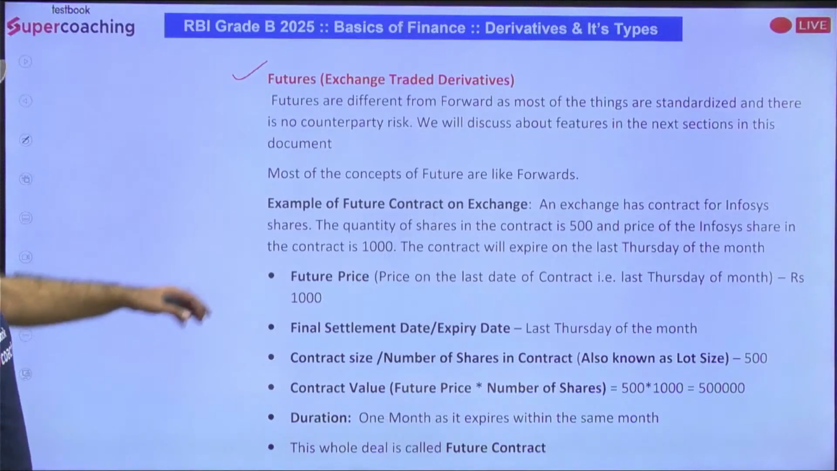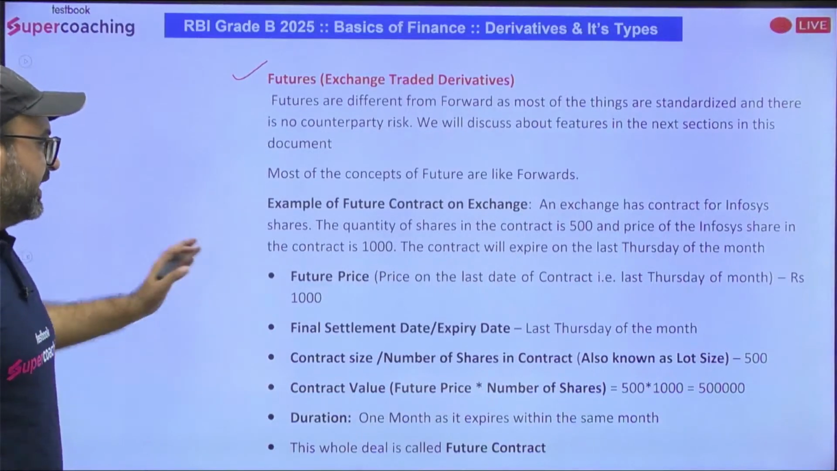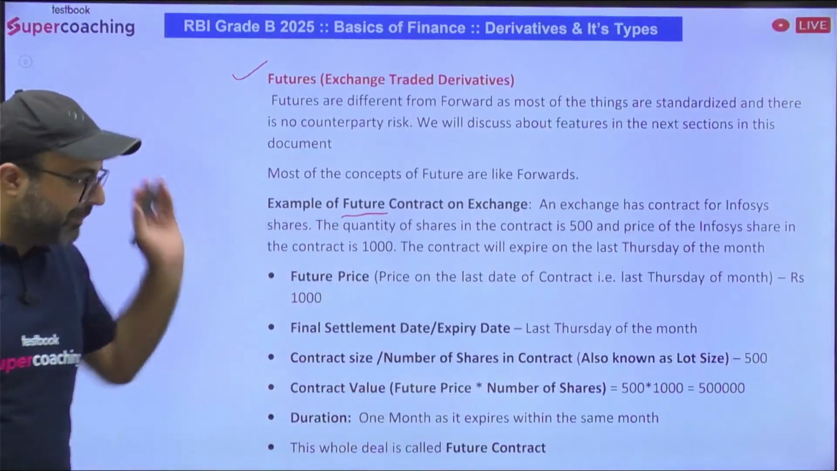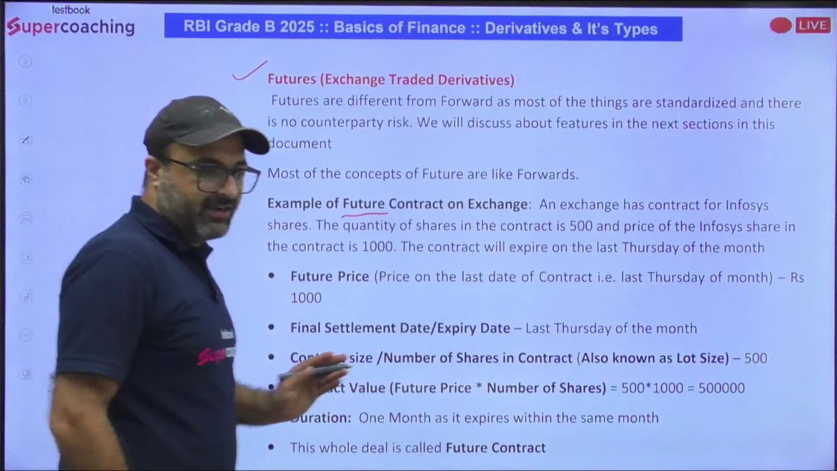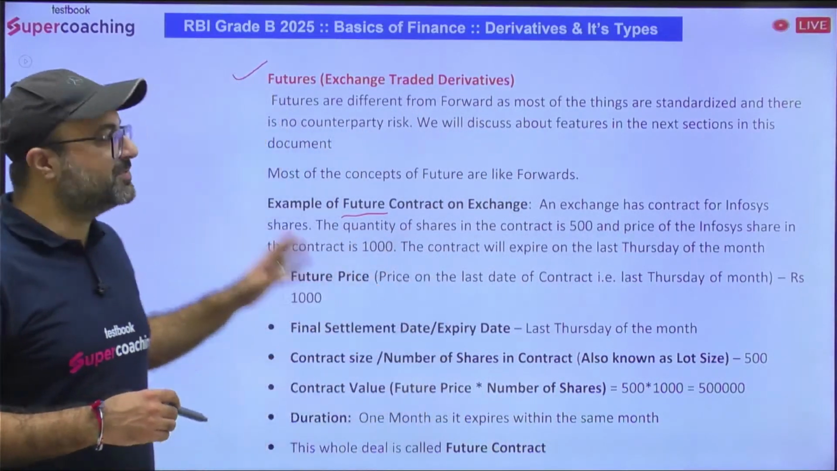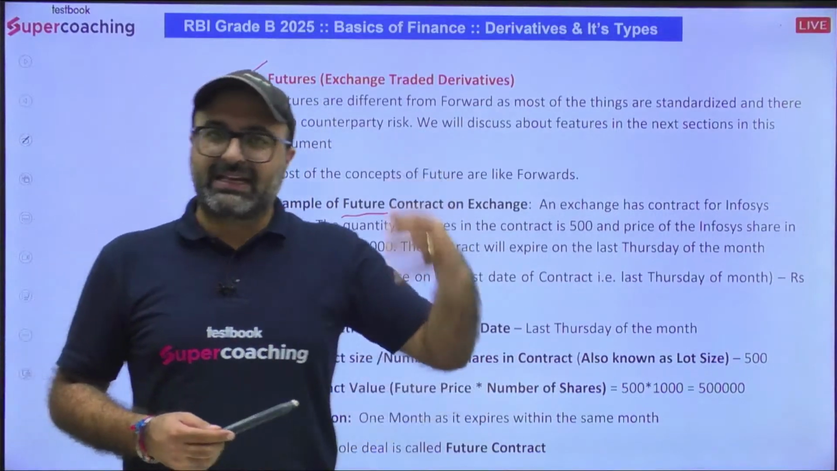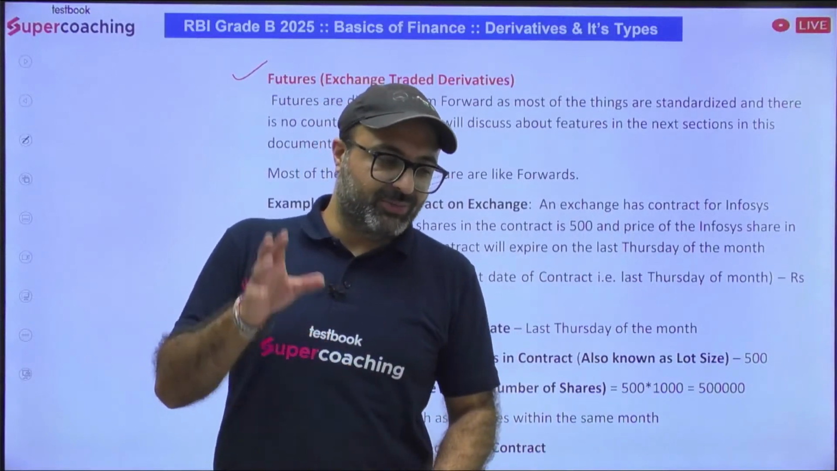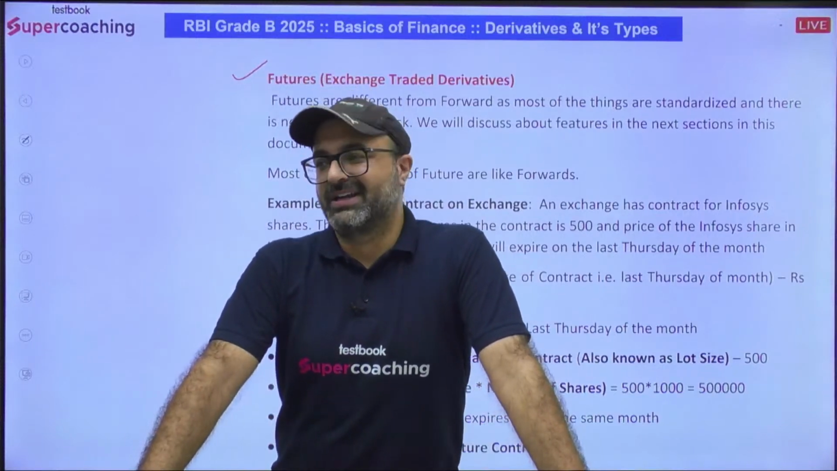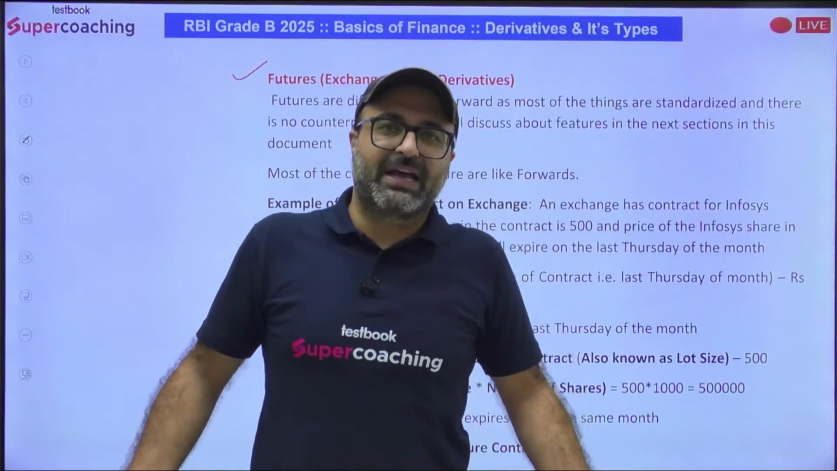So most of the concept of future and forward are the same. The only difference is, in case of future, we have a third party. All these terms are exactly the same, but these terms are not decided by the parties themselves. Rather, these terms are decided by the exchange, the mediator, the clearinghouse, or the third party, which will be responsible to compensate counterparty risk. That is known as a future derivative.